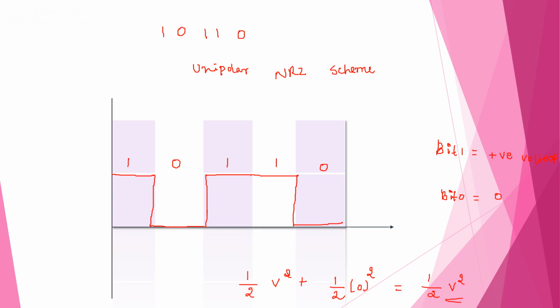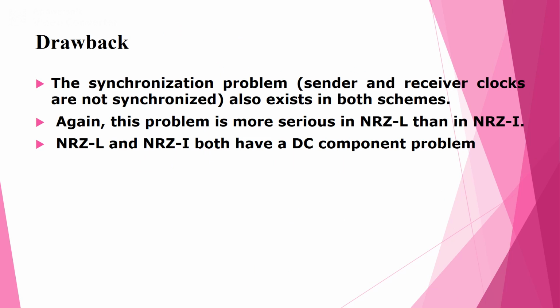So this is the equation to compute the normalized power. The synchronization problem, that means the sender and receiver clocks are not synchronized, also exists in both the schemes. Again, this problem is more serious in the case of NRZ-L than NRZ-I. NRZ-L and NRZ-I both have a DC component problem.